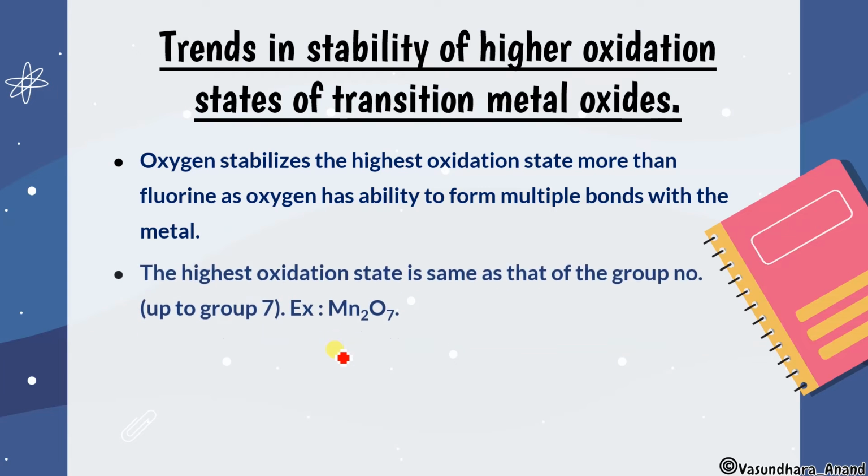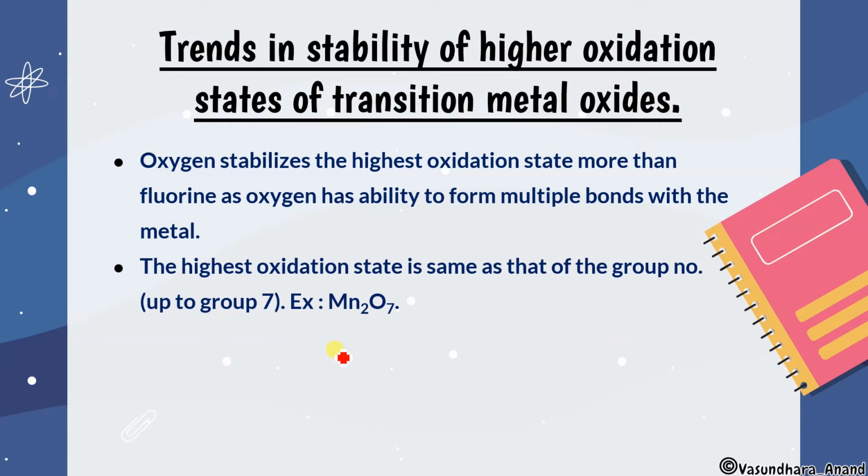Okay, the highest oxidation state is the same as that of the group number. The highest oxidation state for the transition elements, the d block elements, I'm telling you, will always be equal to the group number. So if Mn is in group 7, that means it can show the maximum oxidation state plus 7, and Mn2O7 is the compound. Okay, oxide, we are talking about metal oxides. We are not talking about any other compound. You can say that KMnO4 is also a compound where Mn shows plus 7, but we are not talking about any other compound. Here only the metal oxides. Okay.